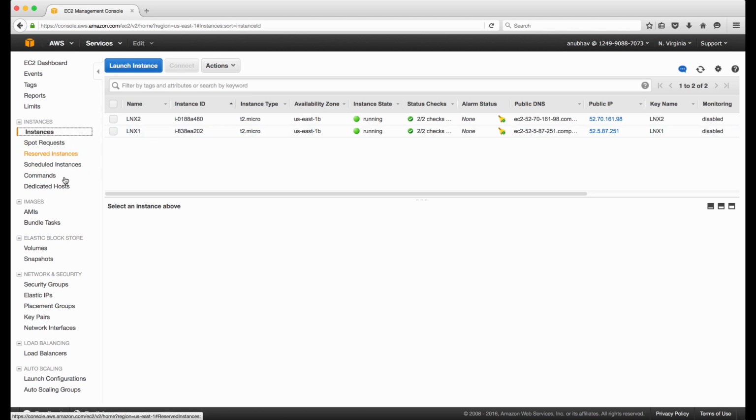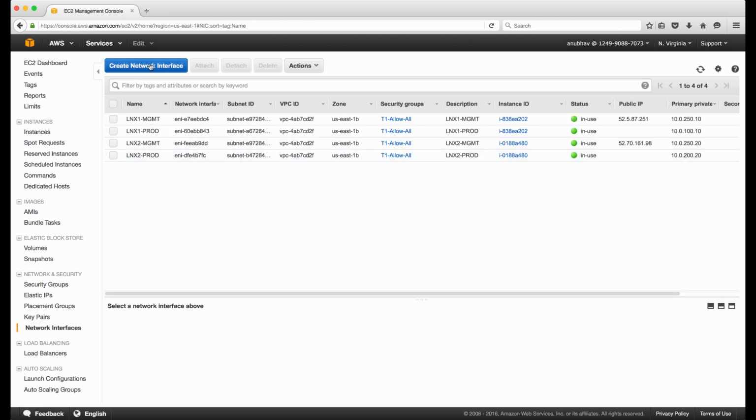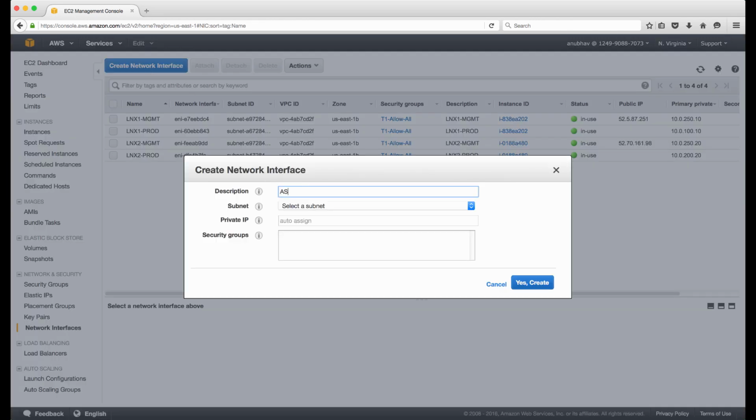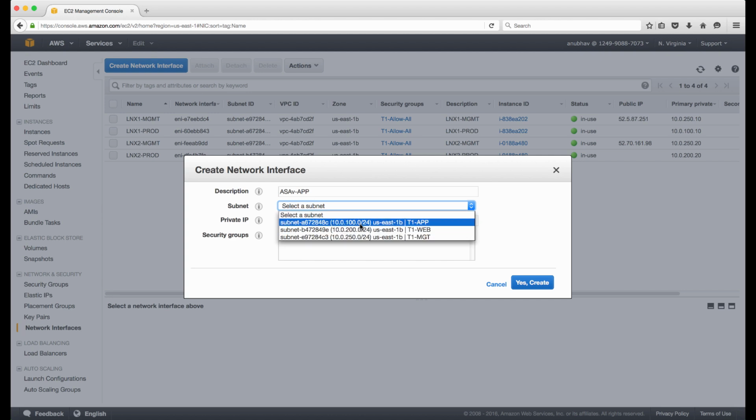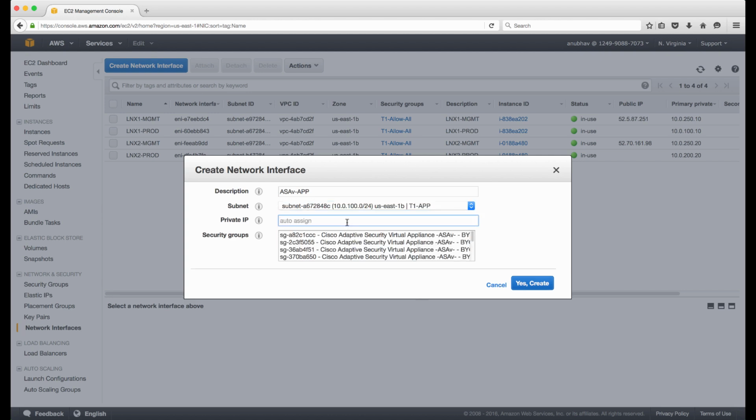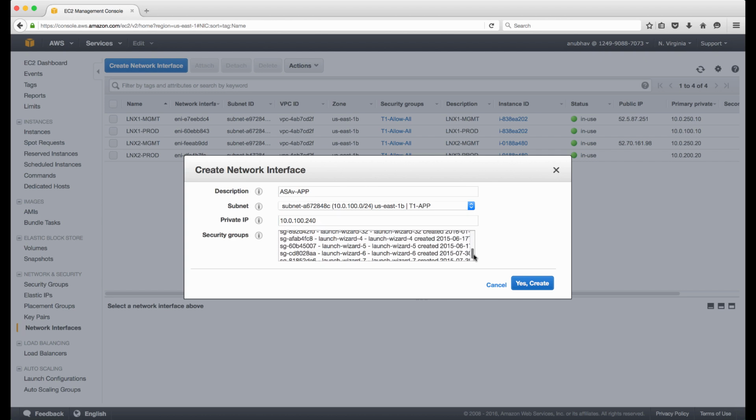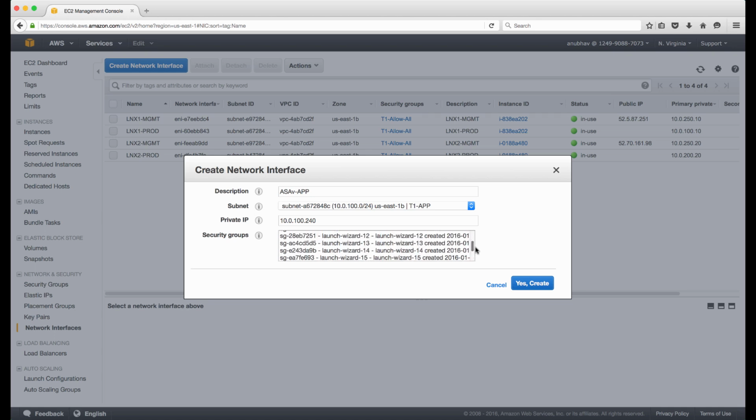Before that, let me go ahead and create two more interfaces. One for ASAv app. I'll select the application subnet here. I'll assign 10.0.100.240. Under security group, I will select T1 allow all.